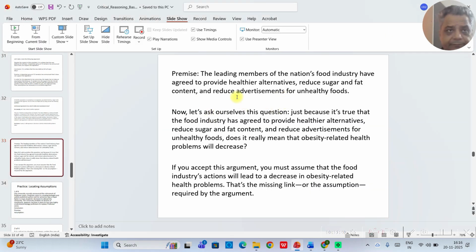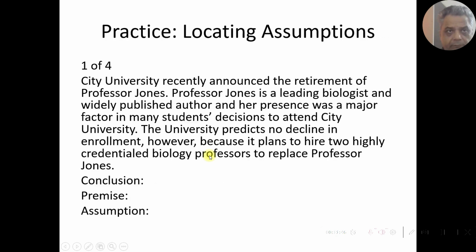Now let's read further. Practice locating assumptions. Argument 1 says, City University recently announced the retirement of Professor Jones. Professor Jones is a leading biologist and widely published author, and her presence was a major factor in many students' decisions to attend City University. The university predicts no decline in enrollment, however, because it plans to hire 2 highly credentialed biology professors to replace Professor Jones. So here the conclusion obviously is that the university predicts no decline in enrollment.